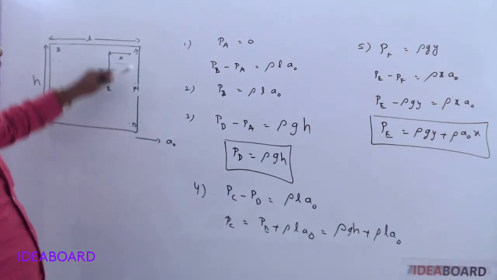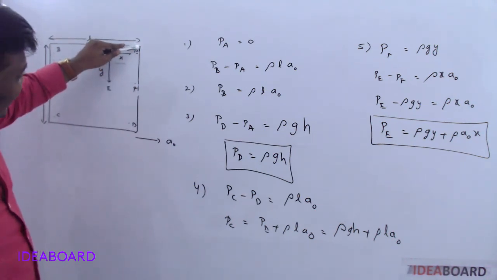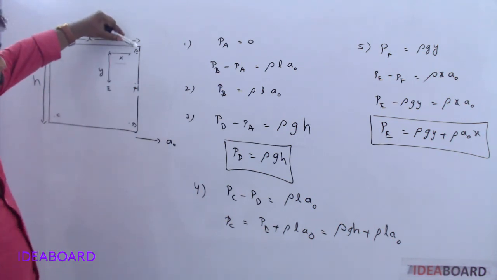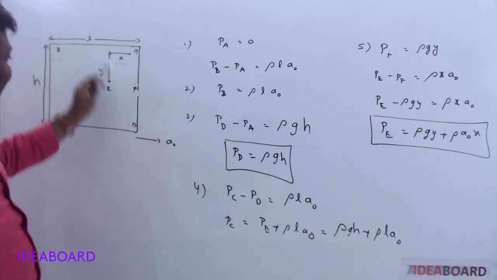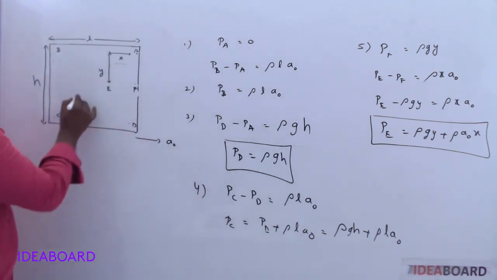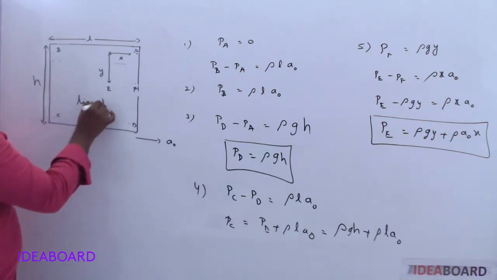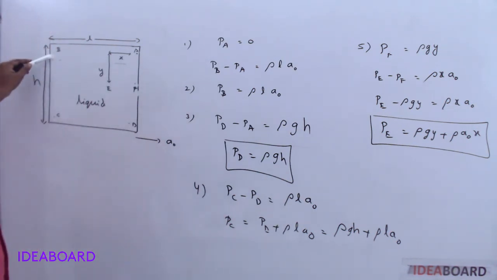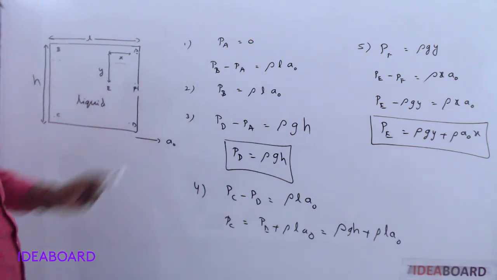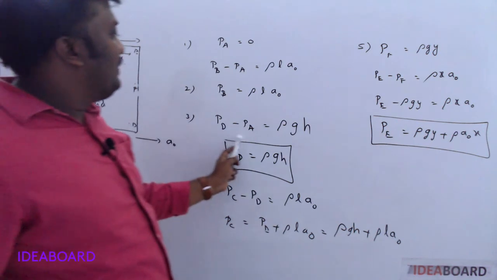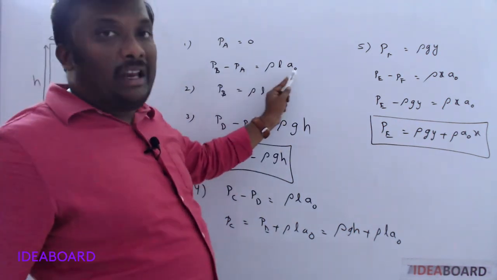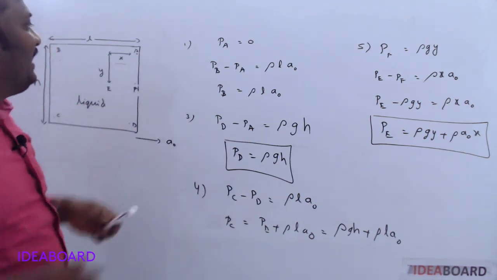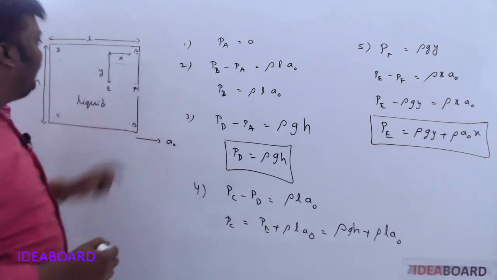Try to understand properly. Here this point is exactly at corner, for understanding purpose only I draw here. Okay, this is a closed vessel containing the liquid. Entirely liquid is always there. Okay, the pressure at point A is 0. If you want pressure at point B, both are in horizontal direction, the pressure difference is always equal to rho L A naught. From that PB I got. Okay, and next, third one, PD.